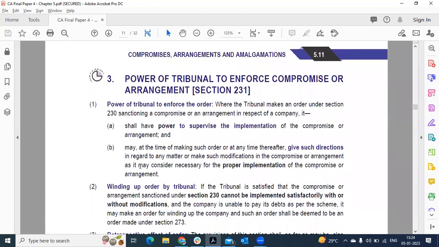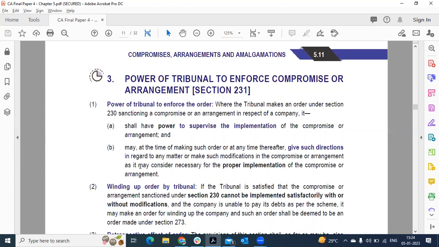Power of a tribunal to enforce a compromise or arrangement. Section 231. The tribunal, after giving its order, will supervise the implementation of the scheme, whether the scheme comes into effect, whether the company is making such arrangement to bring it into effect. It can also make modifications to it.